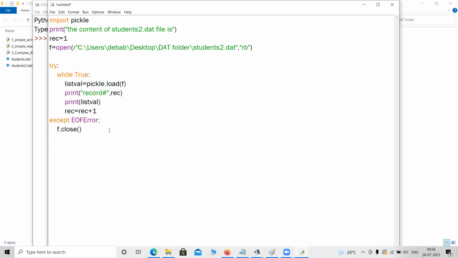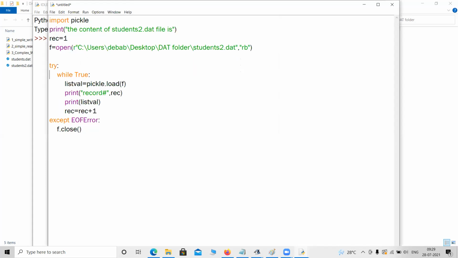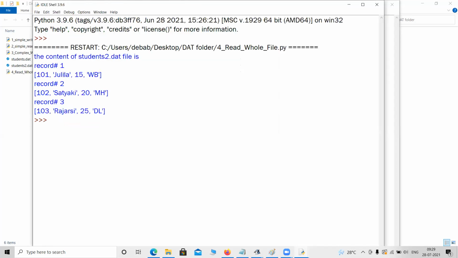I have not mentioned anything: how many lines, how many fields, how many bytes. I do not know what is there inside the file. I'm just blindly trying to run this. Okay, so run module. To save, let me give a name like read whole file. Okay, read whole file. So let me run it.